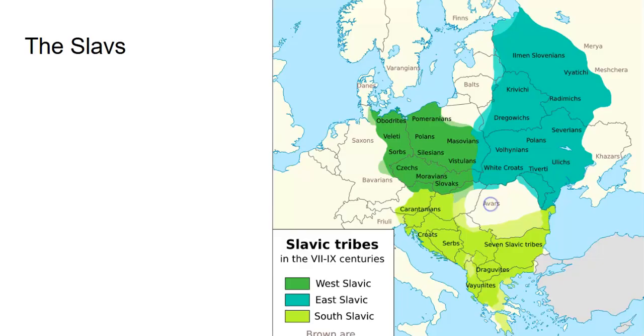Right. The next civilization that we need to talk about in Europe is known as the Kievan Rus. But before we talk about that, we just need to talk about Eastern Europe in general. The Slavic group that lives in Eastern Europe, which you can see here in these various colors, are known as the Slavs.